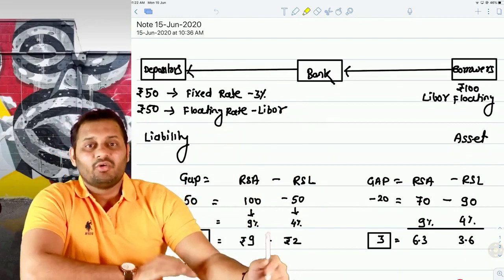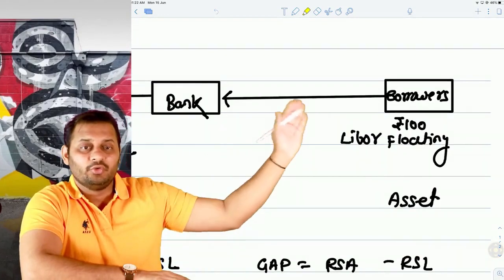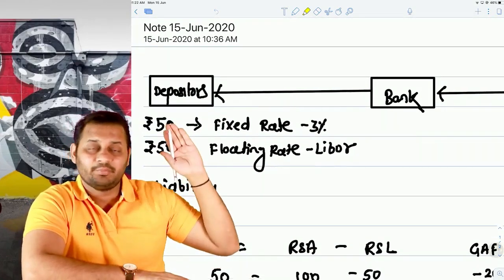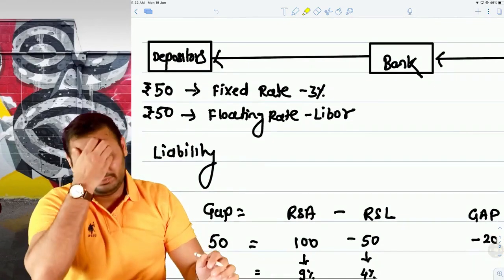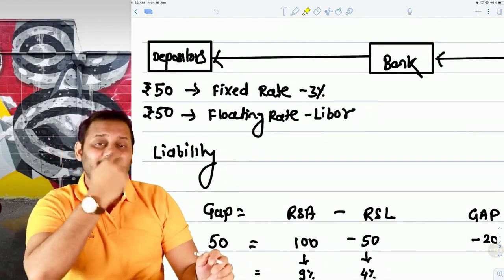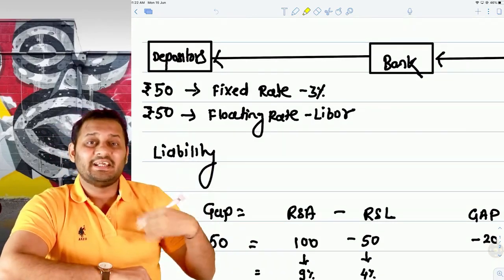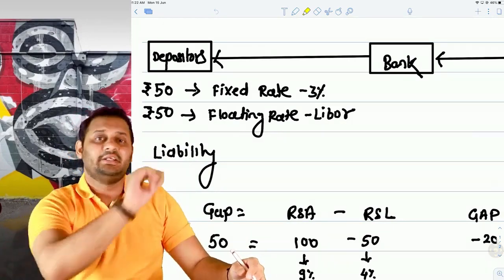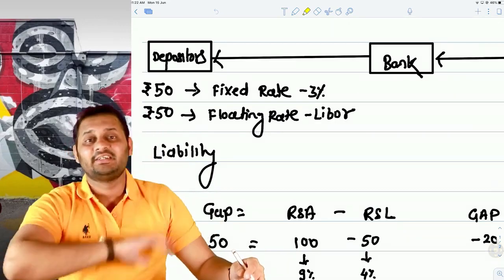So tell me one thing, what is the asset for the bank? The bank has given a loan to the borrower. This is an asset to the bank, but the bank has taken money from the depositor. This is a liability to the bank. We agree that this is a liability, but the next thing is which of the two liabilities is a rate sensitive liability? Rate sensitive liability means a liability on which the cost will increase or decrease if the interest rate changes.